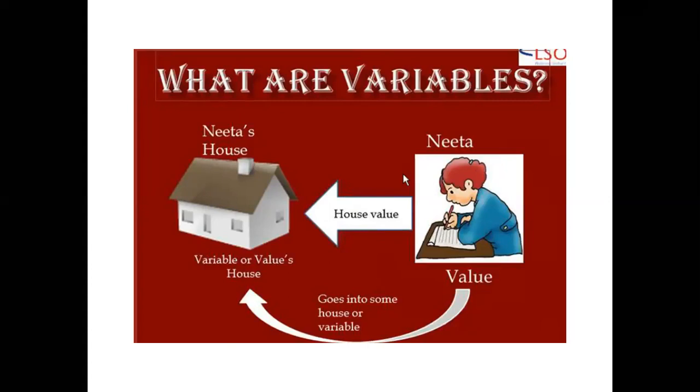The name you cannot change here, this is fixed. But if this is called Nita's house, then this is a variable, because this may change. Variable means you can alter it as per time. So what is the variable? You are already aware. How will you define the variable? You have already used a number of variables in C programming.